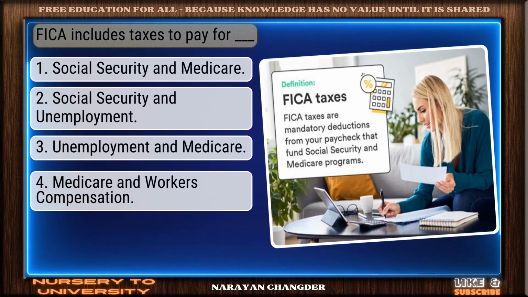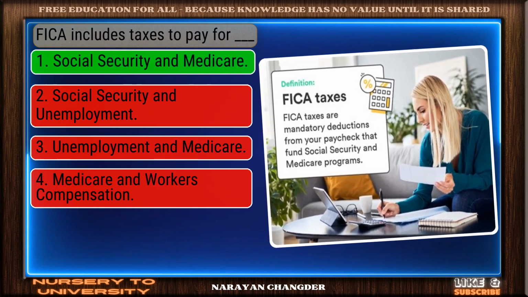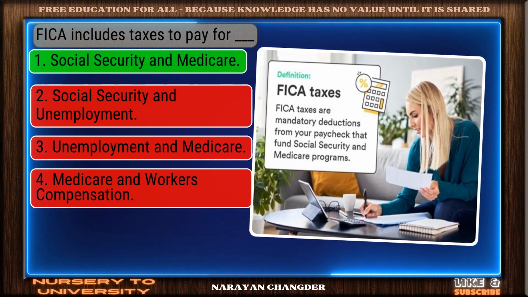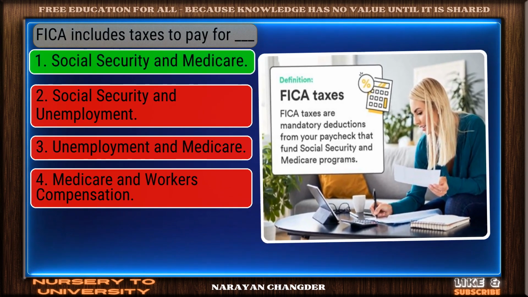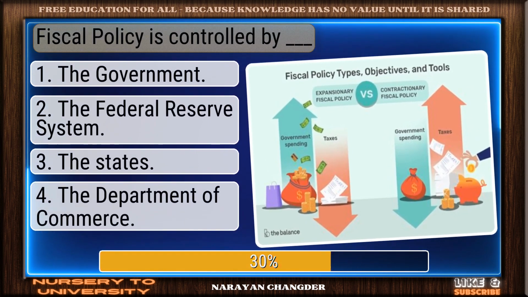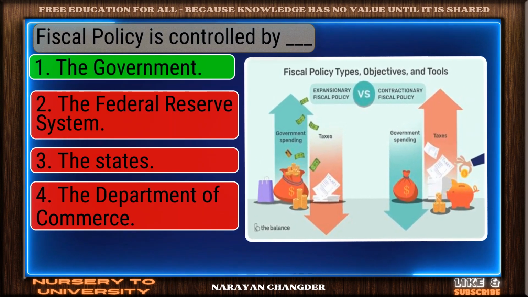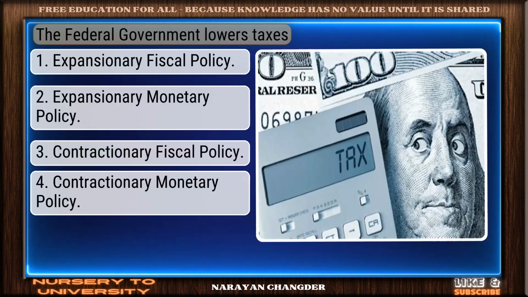FICA includes taxes to pay for dash. On track. Social Security and Medicare is the correct answer. Fiscal policy is controlled by dash. Perfect. The government is the correct choice.